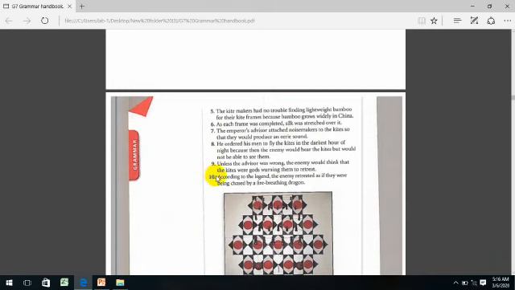So guys, the kite makers had no trouble finding lightweight bamboo for their kite frames because bamboo grows widely in China. What is the subordinating conjunction? Is it for or because? What do you think? Yes, it is because. So it's because bamboo grows widely in China. That's the adverb clause. Guys, 6, 7, 8, 9, 10 is your homework.